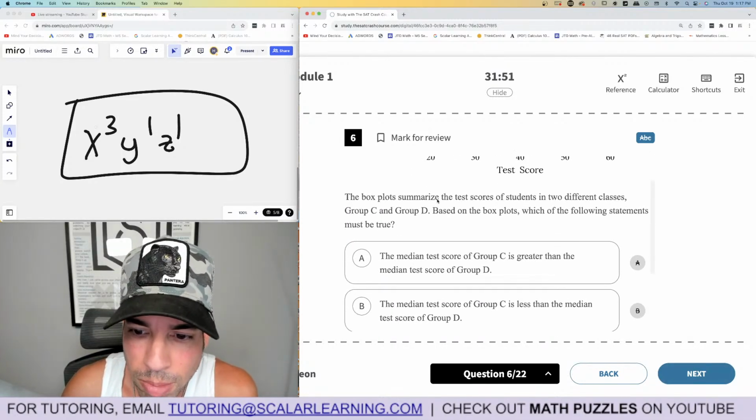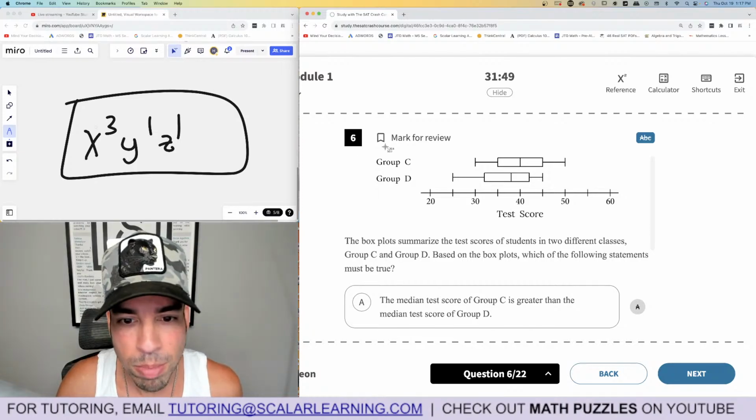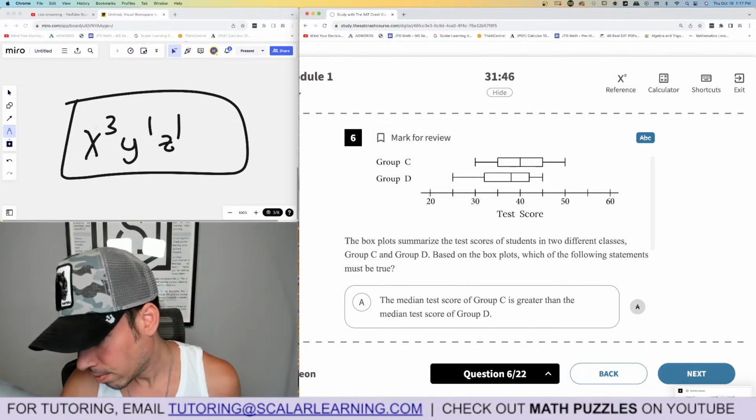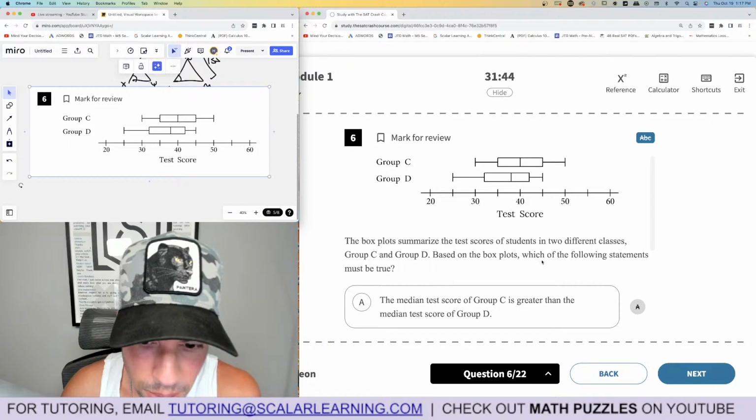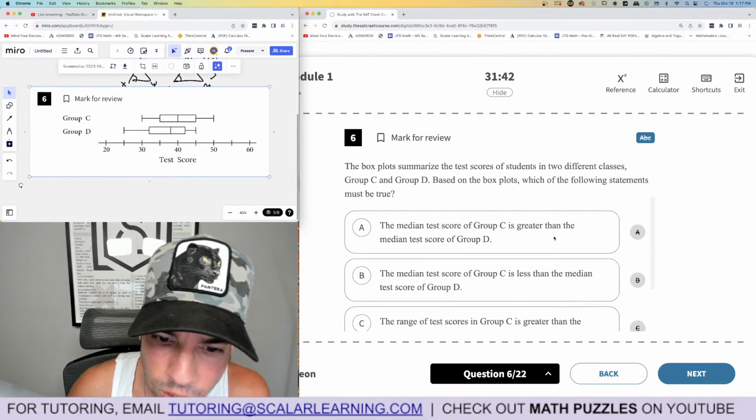Ooh, box and whisker. Here, let me go like this. Let's pop it over here. And then it says the box plot's numbers are such and such. Which statement was true? Okay.